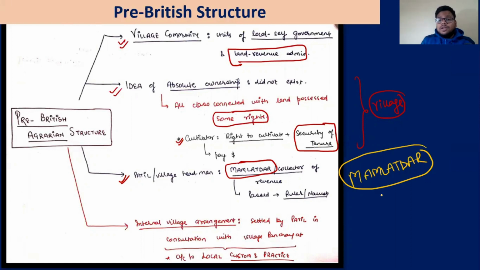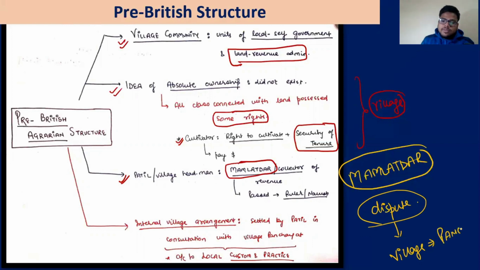Internally, if any dispute or issue happened, who will solve this dispute? The village itself will solve the dispute. Within the village, there is the concept of panchayat, that is 5 people. Panch means 5. 5 elderly people will come up, and with consultation and arbitration, they will solve all the disputes. So this was the idea for the agrarian structure in pre-British time. Understood? Chalo.